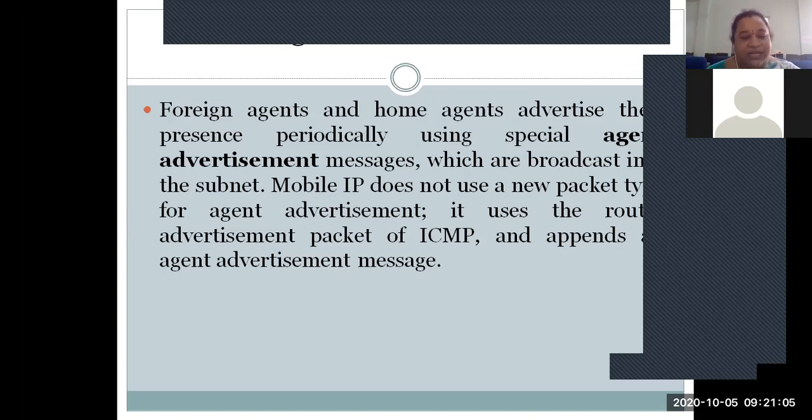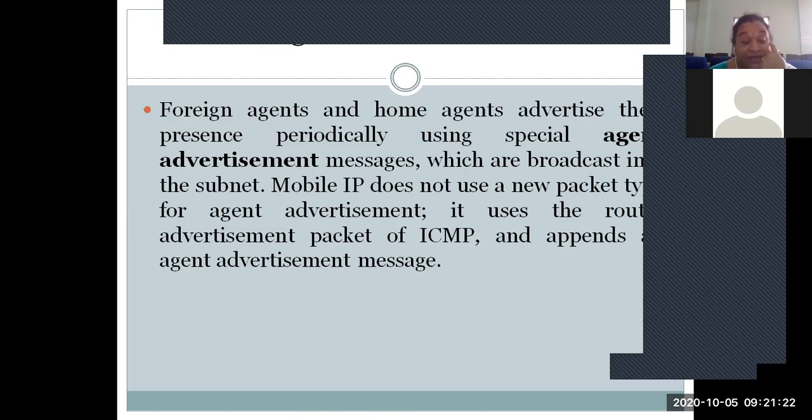So this is not a new packet. There is no specific new message generated for the agent advertisement in mobile IP. We are using the ICMP packet itself, that is the Internet Control Message Protocol advertisement packet.